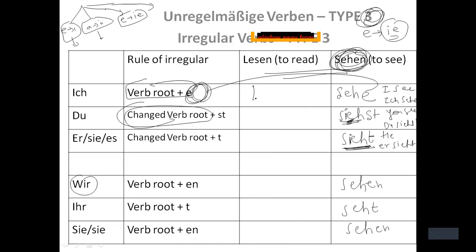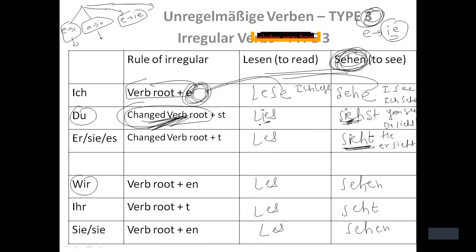Here, let me write the verb root first. Les in all the blank, right? Now here I have to write just an ending, lese, which means I read. Ich lese, I read. So with du, I have to change the verb root. So L-I-E, because this verb belongs to category 3.